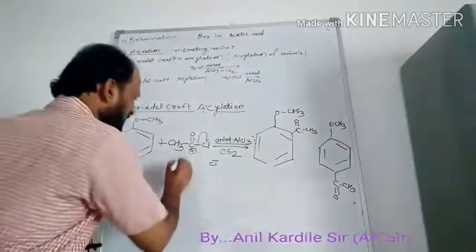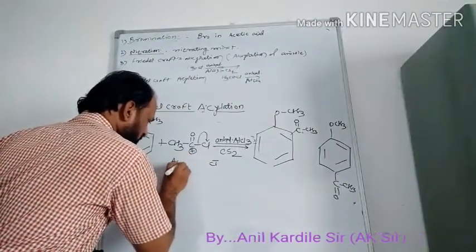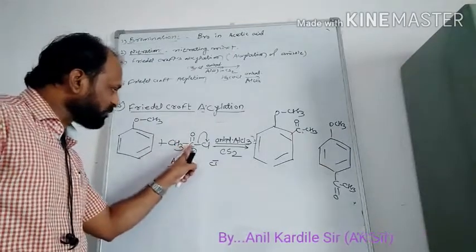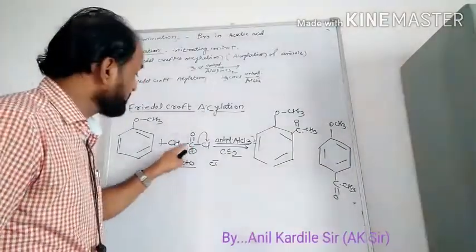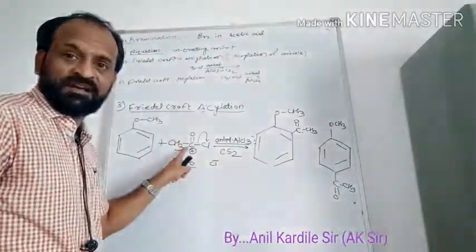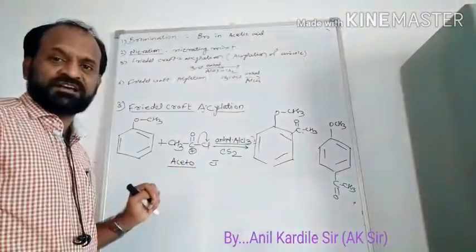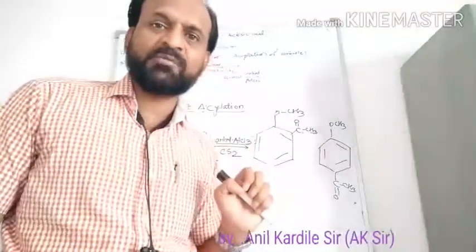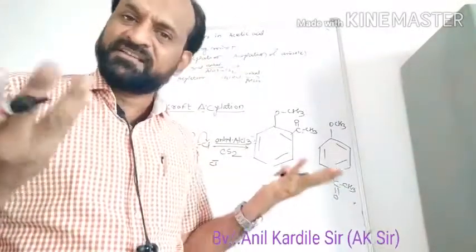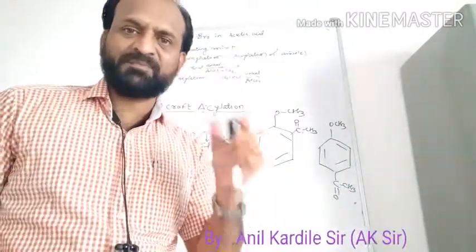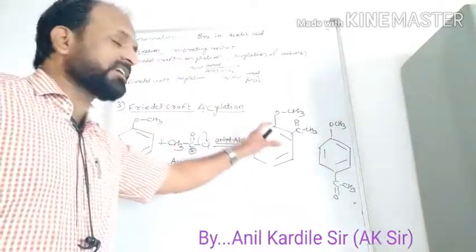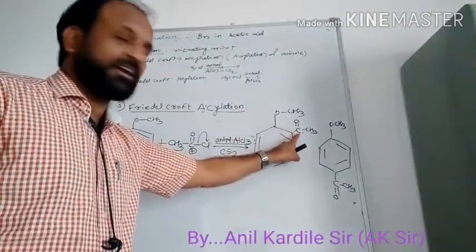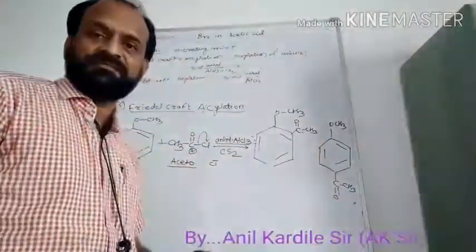This species is called the aceto group. In this aceto group, the carbonyl carbon, because it is attached to the oxygen, has the positive charge. And any species having a positive charge we may call an electrophile. All other things we know: at ortho and para position the electron density is accumulated in the anisole. So the aceto group will attach at the ortho as well as at the para position.